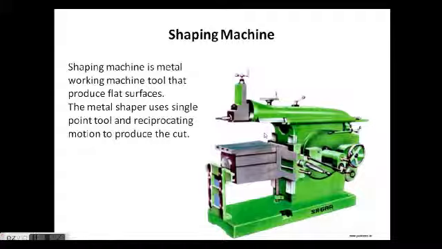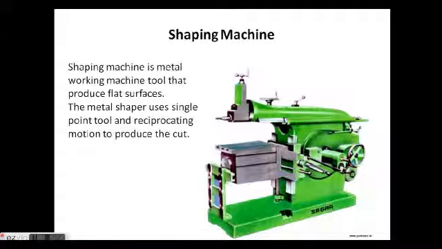Next, the shaping machine. The shaping machine is used to shape the components. Suppose I want to remove the material in a rectangular block, I can do that. A shaper is a machine tool that produces a flat surface, and it uses a single point cutting tool. Whenever we talk about shaping, lathe and planing, we are using a single point cutting tool to shape the component.